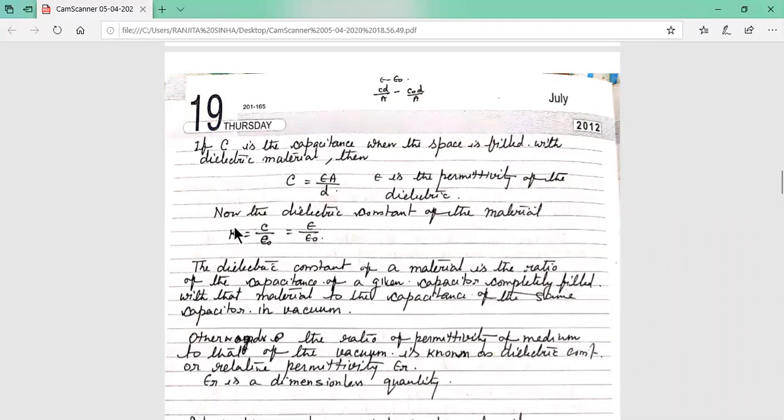And the dielectric constant is a dimensionless quantity. It may be 1000, it may be 10,000, it may be 550,000. It has no dimension, and it is the ratio of the two capacitances, or the ratio of the two permittivities.